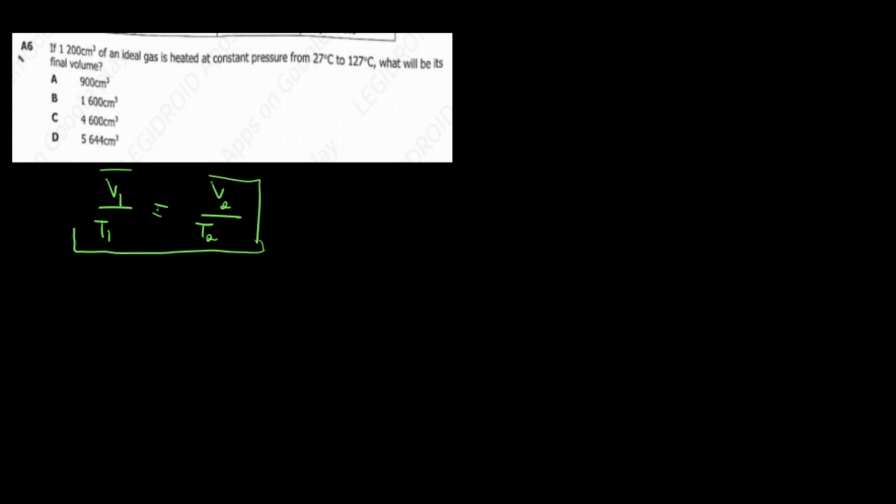In a case where you have constant volume, you simply remove the volume part of the equation, and that leaves you with P1 over T1 equals P2 over T2. That's how you manipulate the combined ideal gas formula.